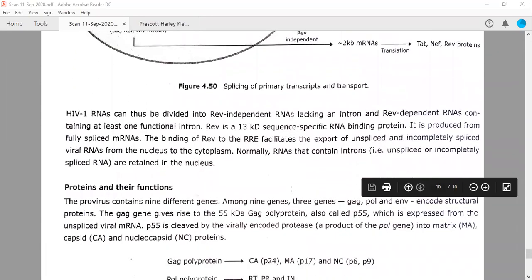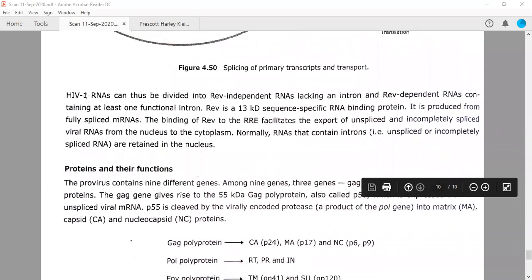Then this can be divided into REV independent and dependent. Independent is generally having at least one functional intron. REV itself is a 13 kilodalton RNA binding protein, which will bind to a specific sequence.